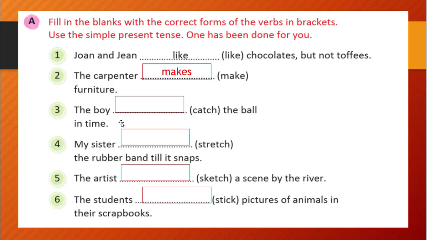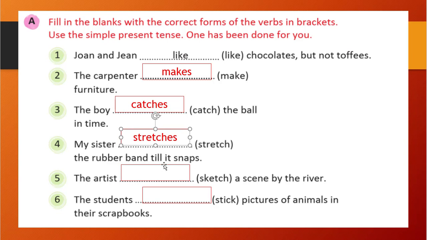Now you see second, the boy blank the ball in time, catch is a verb. So you see the boy is a singular noun, correct? So what will be the verb? We will use it with s or es. That is what we have seen in the last slide. Then, my sister blank the rubber band till it snaps. So here my sister is a singular noun. So whenever a singular noun is there, we will use the verb with s or es. So stretch will become stretches.